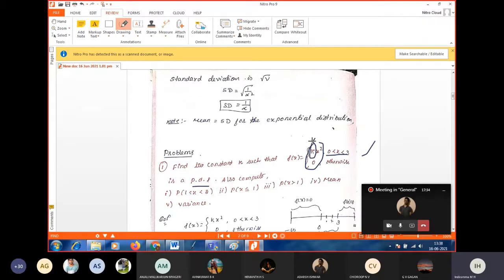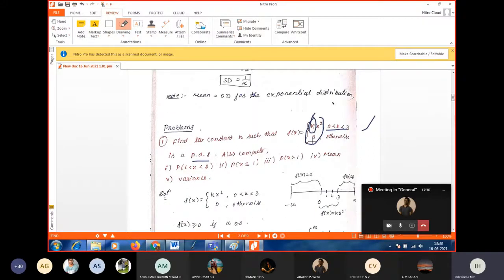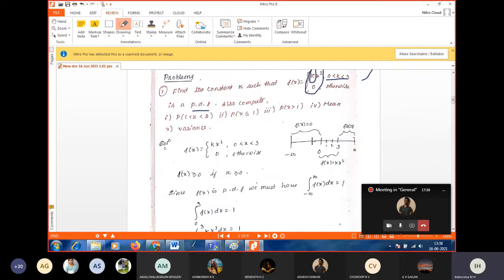In the same manner here also we have to find k. First I have written the function whatever they have given. Given f of x is equal to kx square in the interval 0 to 3, and f of x takes the value 0 otherwise.